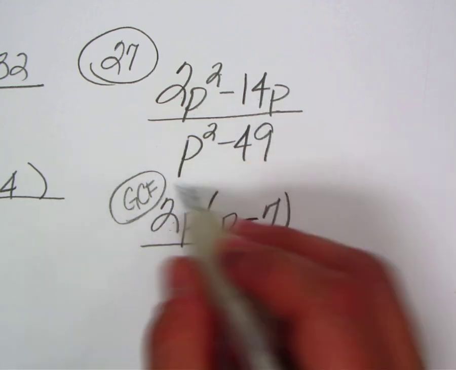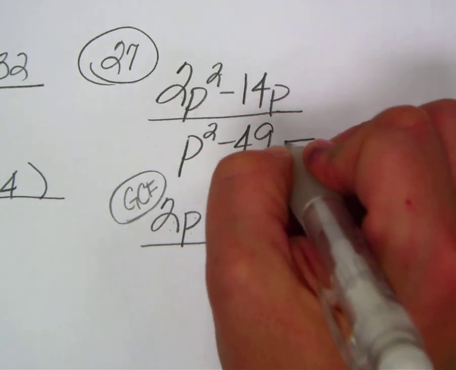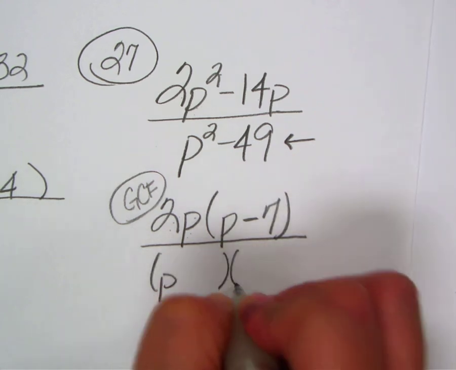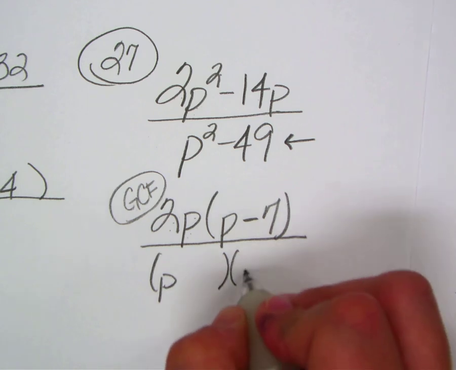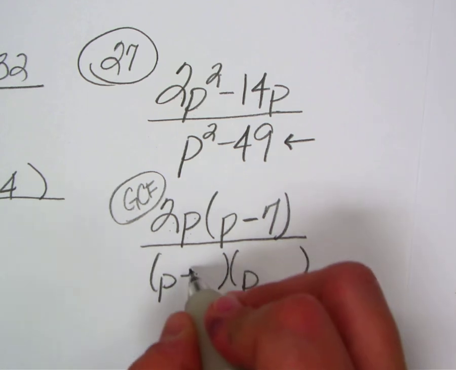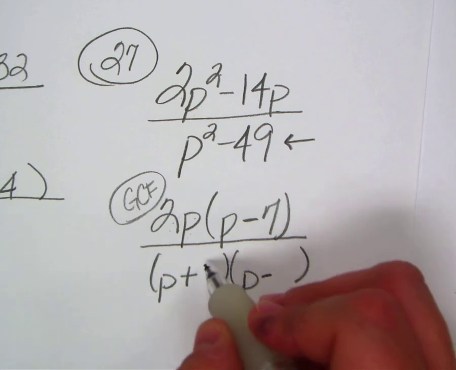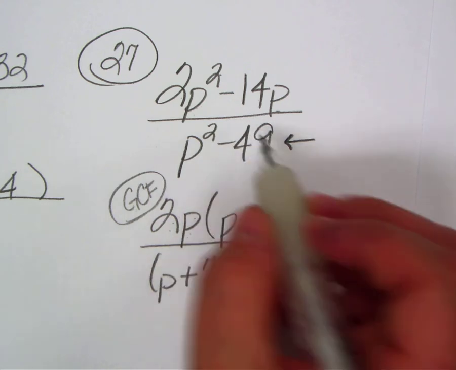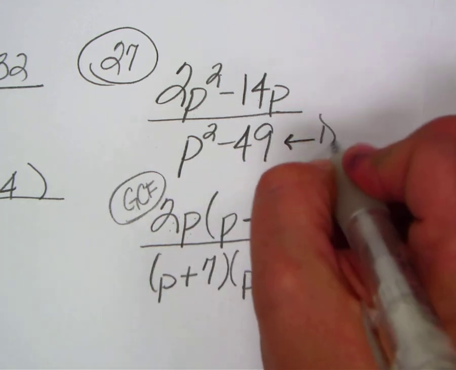Okay, now, what about the denominator? You do parentheses p, p, then you alternate because it's subtract. Minus 7 and plus 7. Good. Okay, do you remember what we called that binomial? They're both perfect squares. It's being subtracted. Difference of two squares. Good.